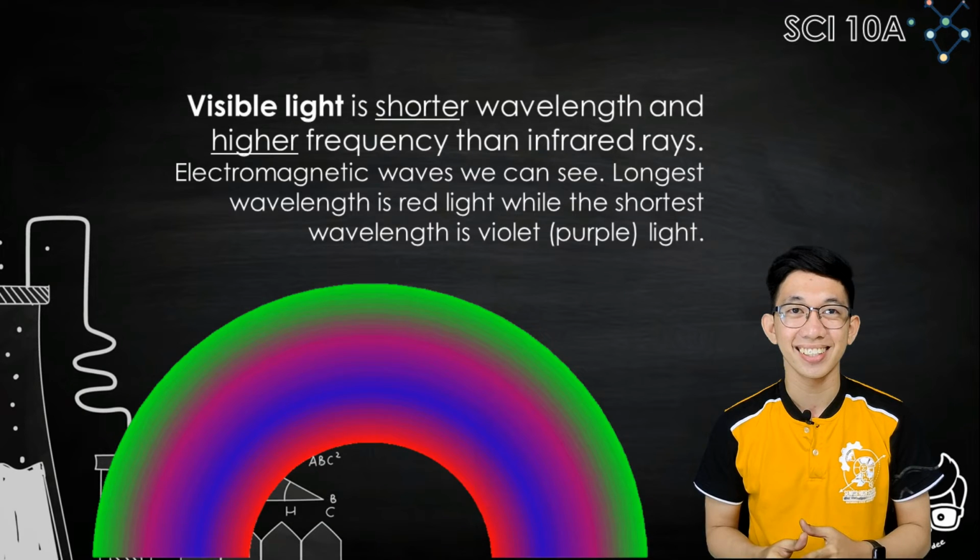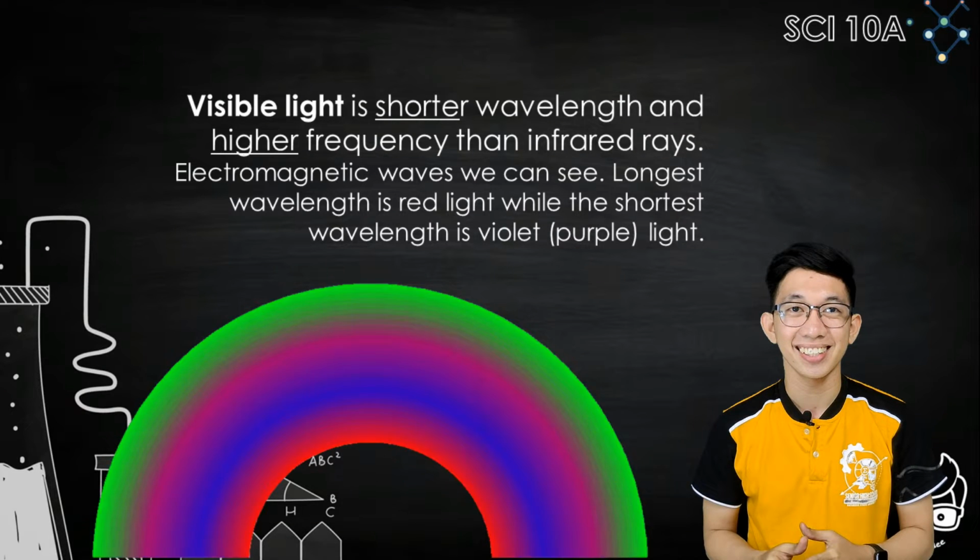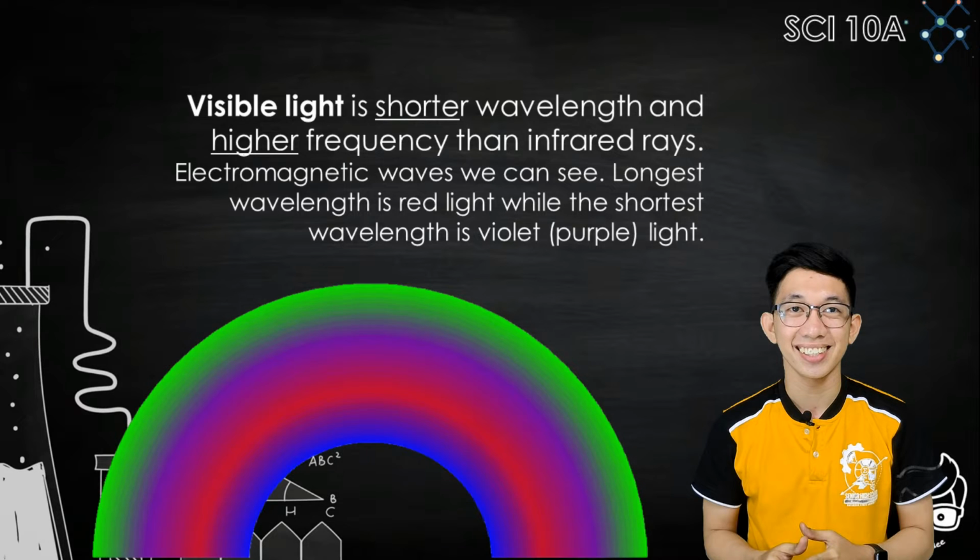Next, we have visible light. It is shorter wavelength and higher frequency than infrared rays. It is the electromagnetic waves that we can see. Longest wavelength is red light, while the shortest wavelength is violet or purple light.